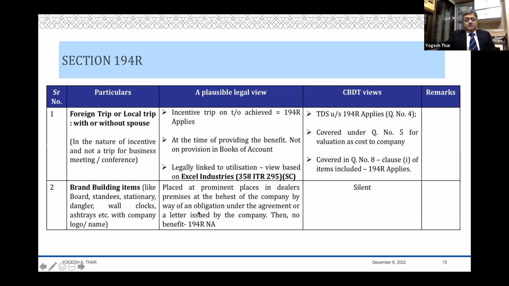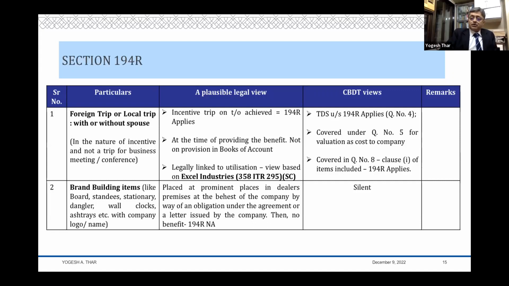Now that is where this principle of obligation comes in, that at the time when you give this, you say that, look, you place this particular item at a prominent place in your premises, and the dealer is obliged to keep it at a prominent place where the customers are going to come and go.